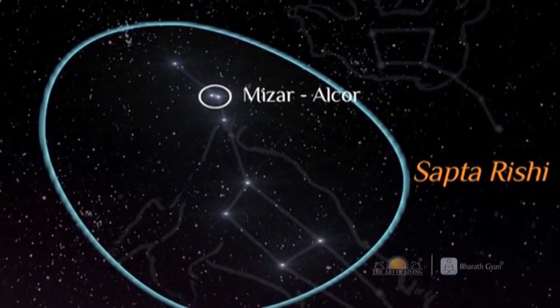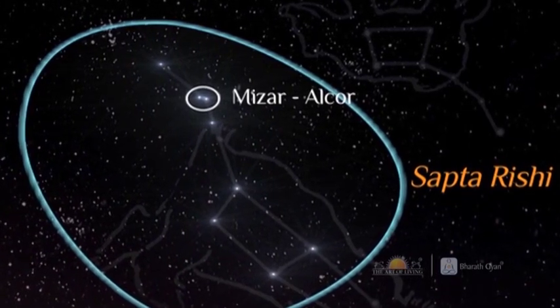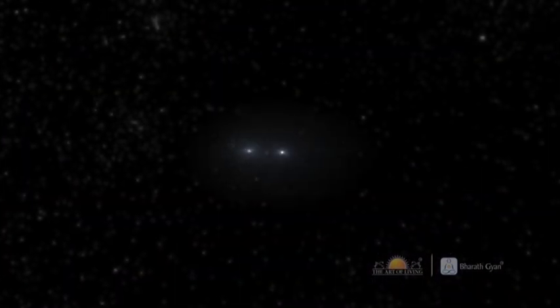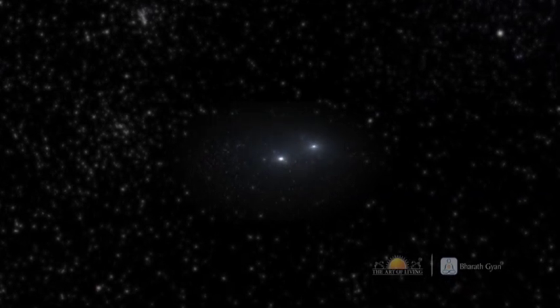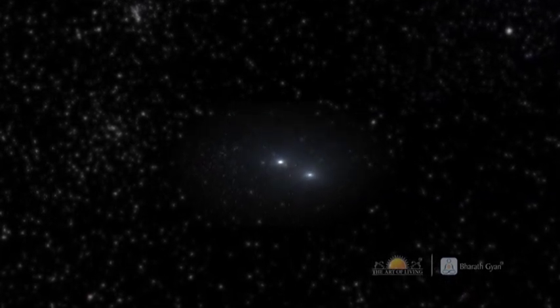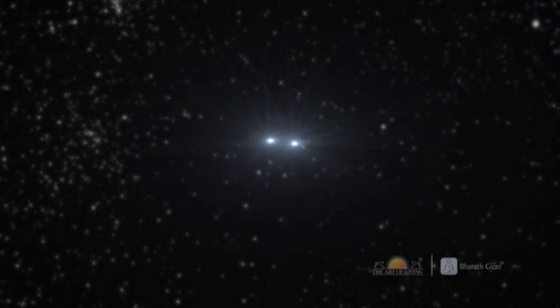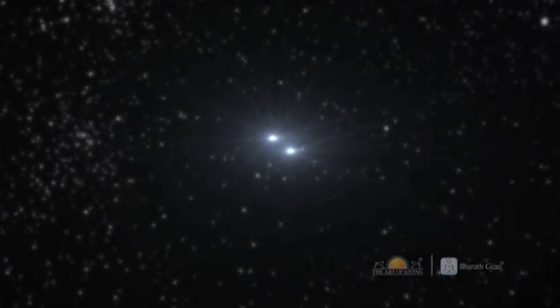The Mizar Alcor pair is thus a double star. Usually, a double star has a smaller star going around a bigger star. In this case, however, the stars are sized and separated such that they both appear to go around one another when observed from the Earth.